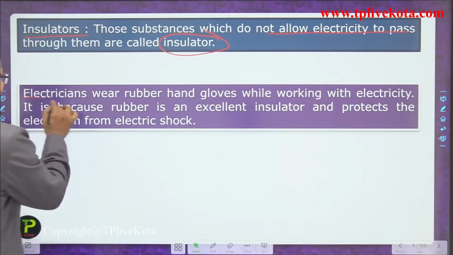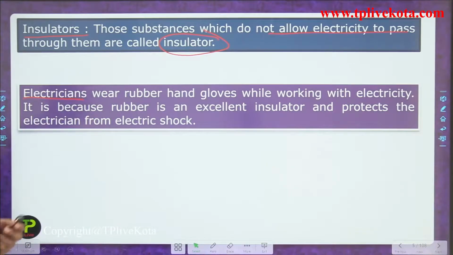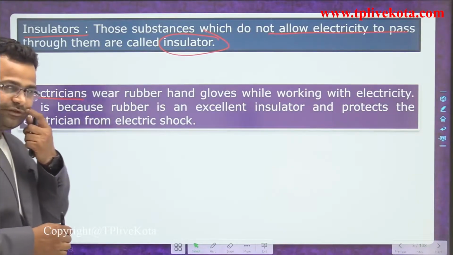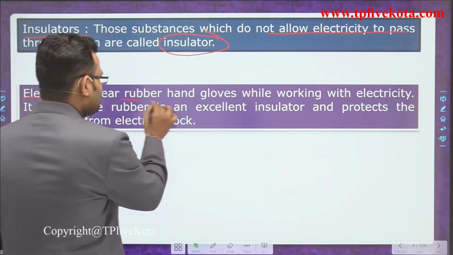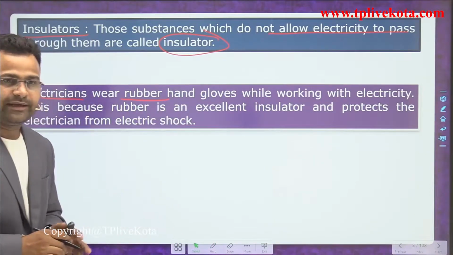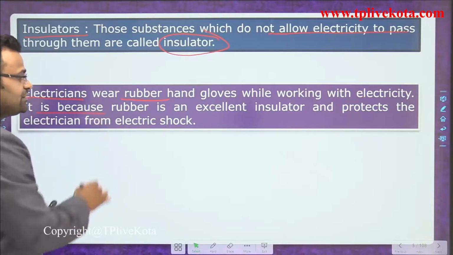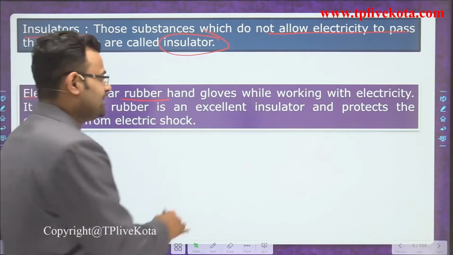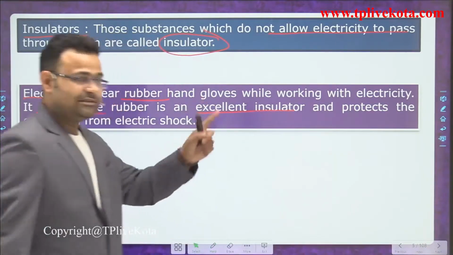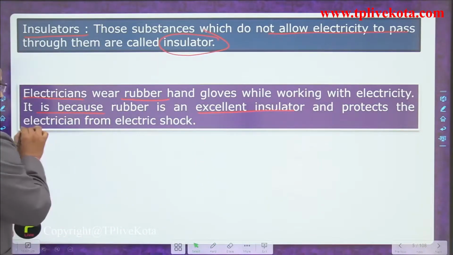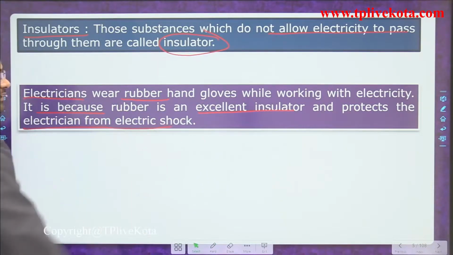So electricians wear rubber hand gloves while working with electricity. Why are we using rubber gloves? Because rubber has a property that it does not allow electricity to pass. Rubber is an excellent insulator and it is a protection, guys. It protects the electrician from electric shocks.